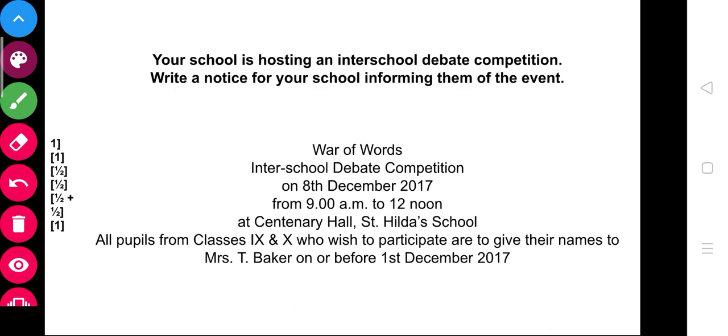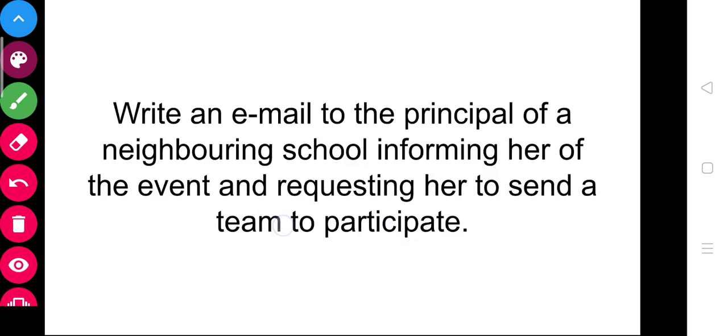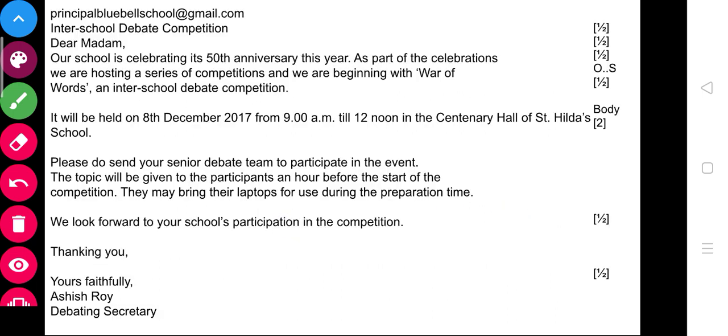Yeah, here you can see that the title is written: inter school debate competition. That means you can simply get the information from the notice itself. So the information for inter school debate competition you have gotten already, you can write the same. But I would request you to add something, an invitation. Here you can write 'invitation for', because you are inviting somebody.